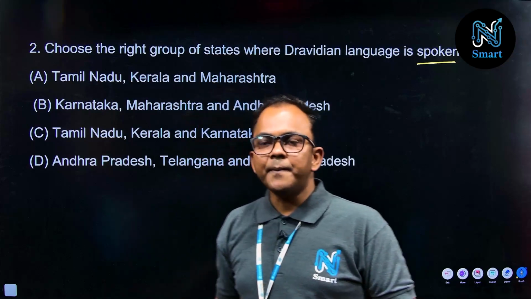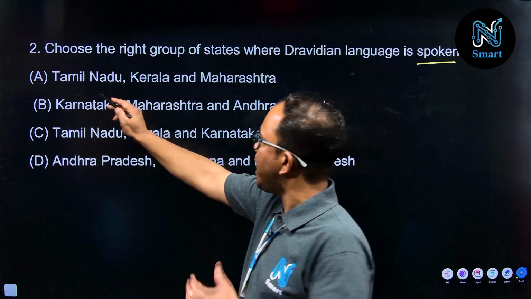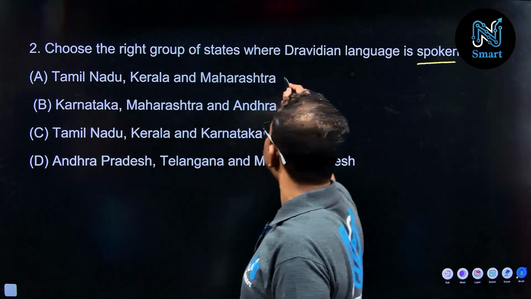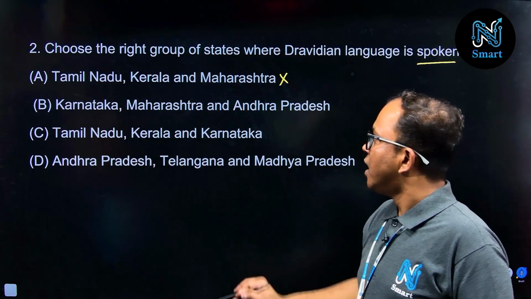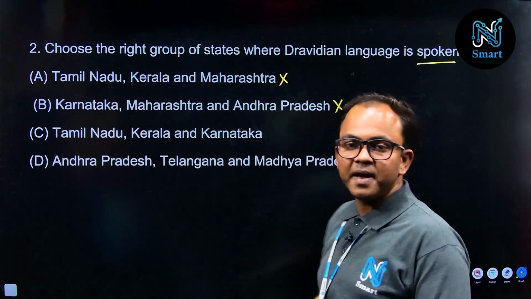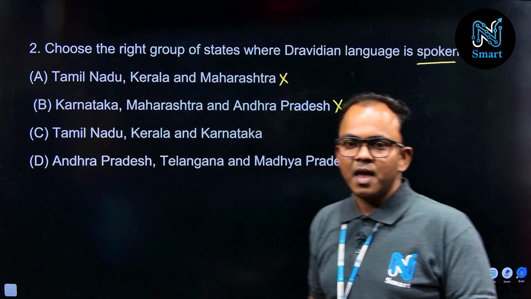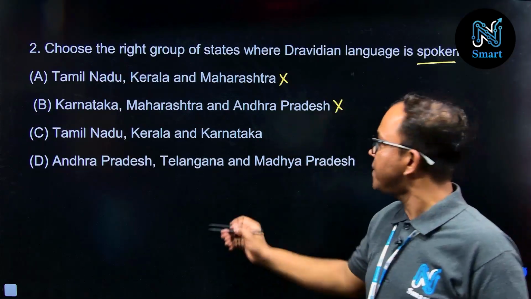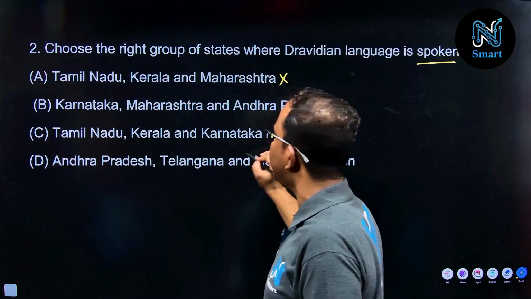Now talking about the options: option A, Tamil Nadu, Kerala and Maharashtra, no. Karnataka, Maharashtra and Andhra Pradesh, again this option does not match this question. And option C, Tamil Nadu, Kerala and Karnataka, is the right answer.